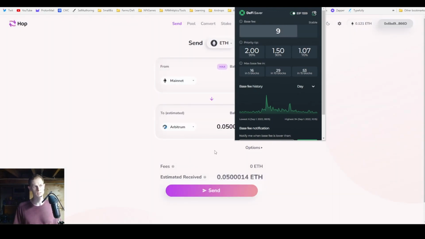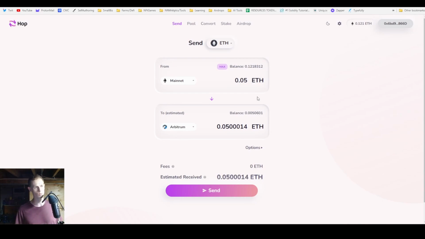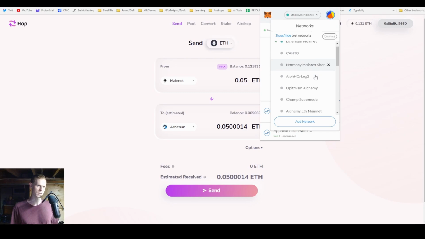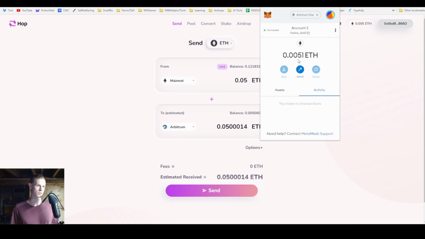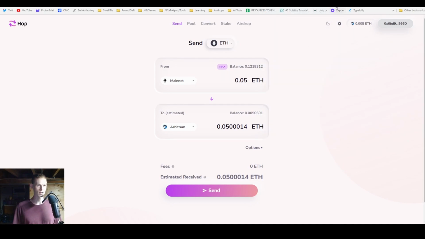I'm not going to send it because I already have funds on there, but basically when that transaction goes through, you've got to wait another 10 minutes or so. So don't panic if it doesn't happen right away. Hop might show a progress bar if you stay on the page, but you just have to wait. Then you go back into your MetaMask and change your network to Arbitrum here, and you should see funds on Arbitrum once you do that. If you don't know how to add the Arbitrum network, there's an easy way with Google, or you can go on Chainlist and add it that way quickly.